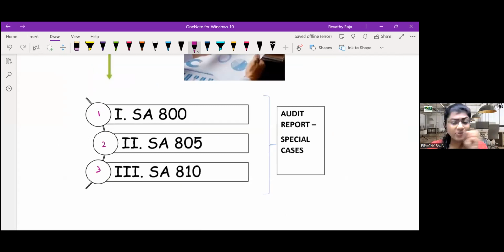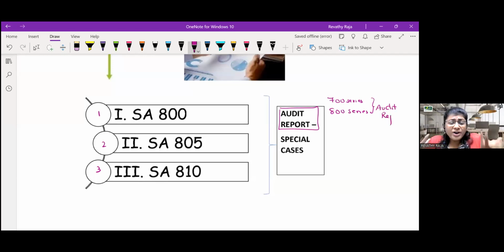Which series will come to your mind when you hear about audit report? 700 series. Now the 800 series, which is nothing but your chapter number 8. Both these series are dealing with audit report.